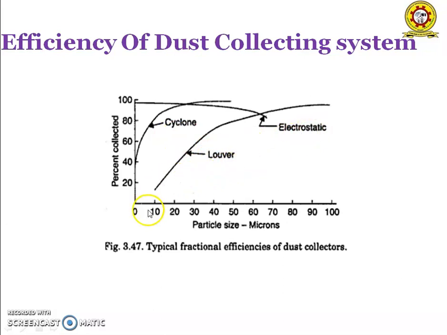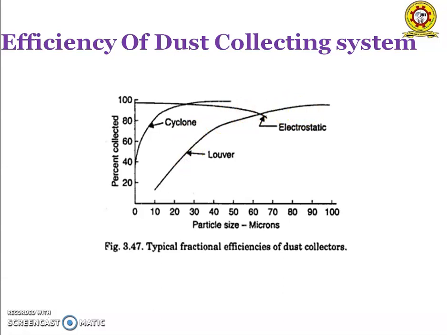The electrostatic precipitators remove dust particle sizes from 10 to 100 microns, the Lovier removes dust particle sizes from 0 microns to 70 microns, and the cyclone separators remove dust particles from 0 microns to 45 microns. So electrostatic precipitators will remove more dust particles when compared to the others.